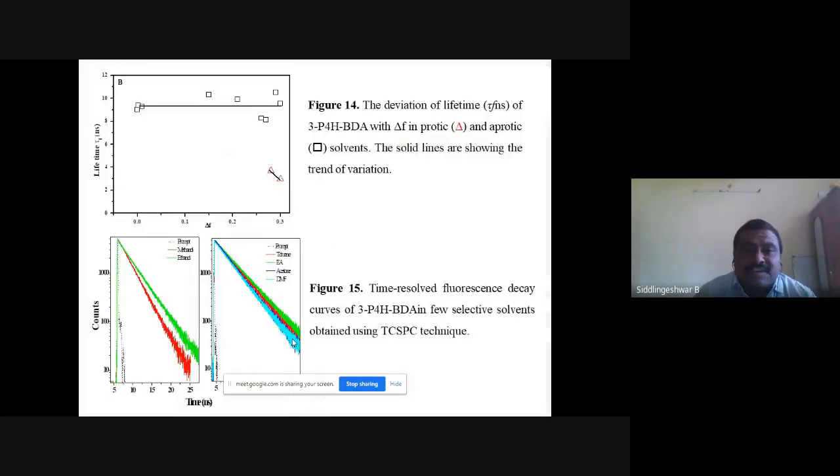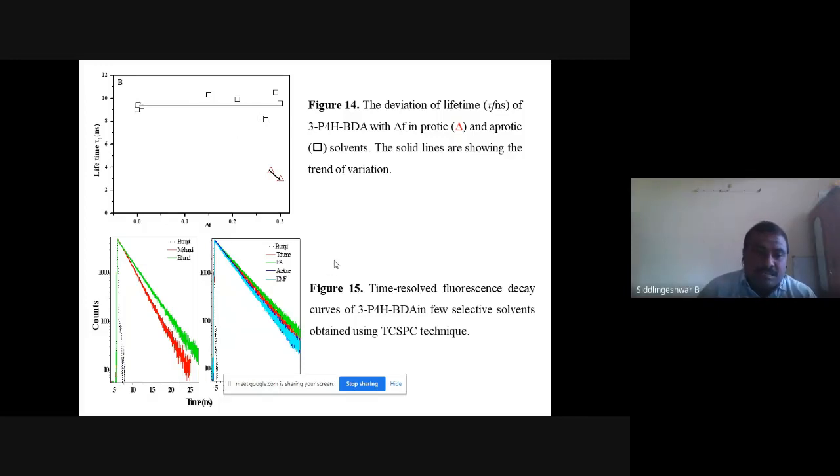Here I have measured lifetime also in polar, non-polar and polar protic solvents. You can see I get a lifetime in the 8 to 10 nanosecond range. But in polar protic solvent, the lifetime goes to a lower value. Lifetime decreases to 2 to 3 nanoseconds. This reduction in the lifetime in polar protic solvent shows that there is a non-radiative deactivation of the excited state, the S1 state of the molecule.